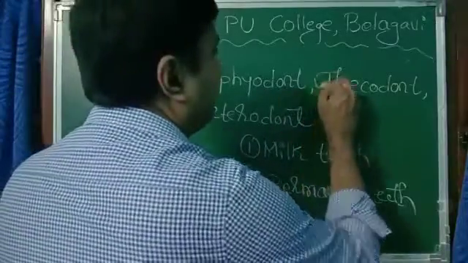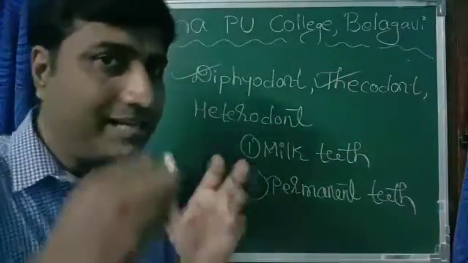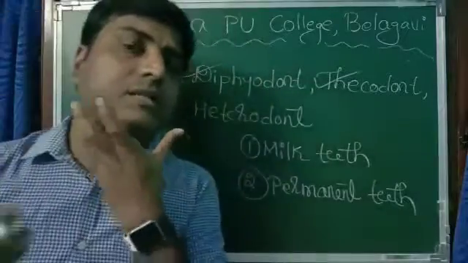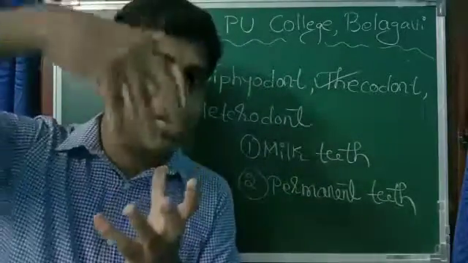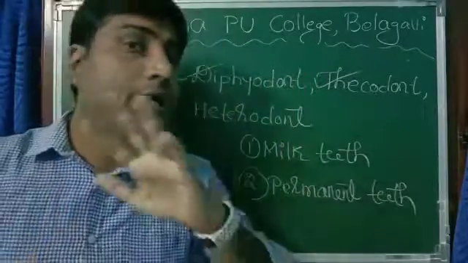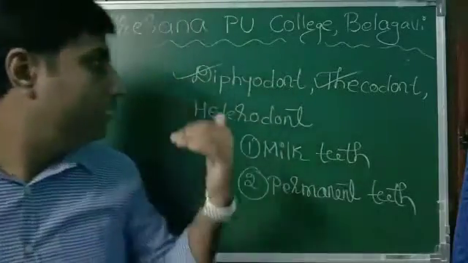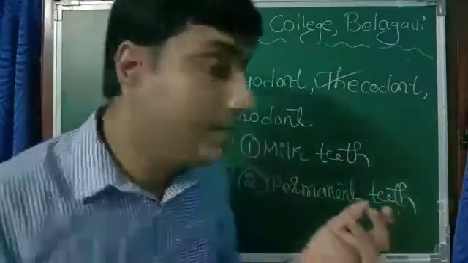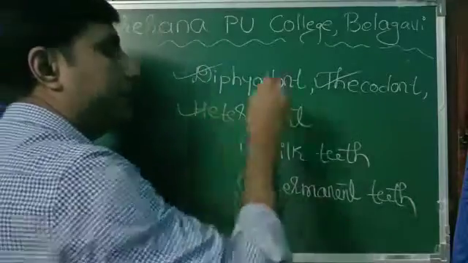Then why is it called thecodont? Our teeth are present in the socket, in the jaw, in the gum. That's why it is called thecodont. It's not superficial.